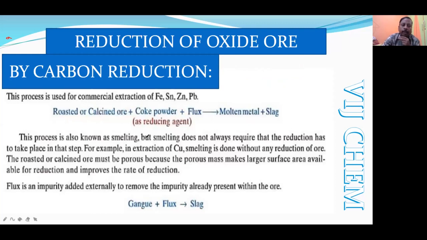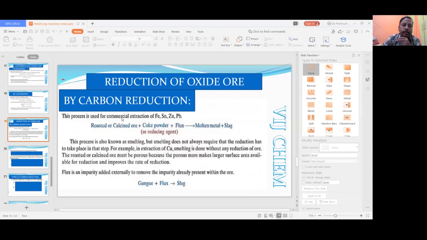So first of all, how to select the reducing agent, and what are the methods of reduction? The first type of reduction we are going to do is by carbon. Reduction by carbon is the most famous and commercially used method because of its wide availability. Carbon is available everywhere and cheap in cost. Like aluminium in metallic reduction is very famous because it is cost effective and abundant, in the same way carbon, being abundant on the non-metal side and cheap in cost, is used as a reducing agent in most cases.